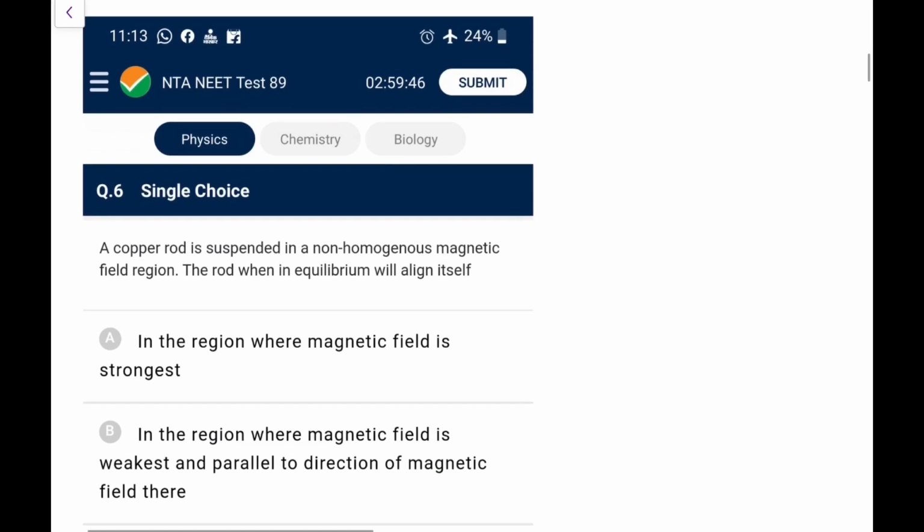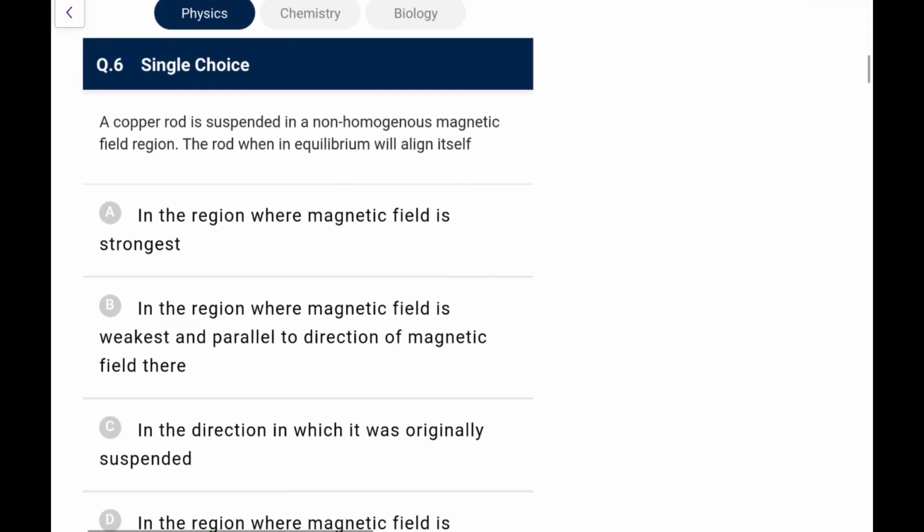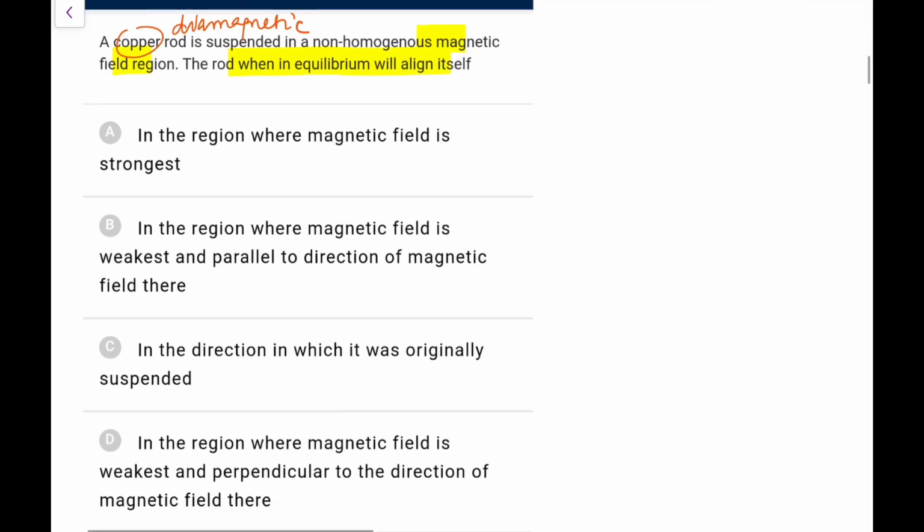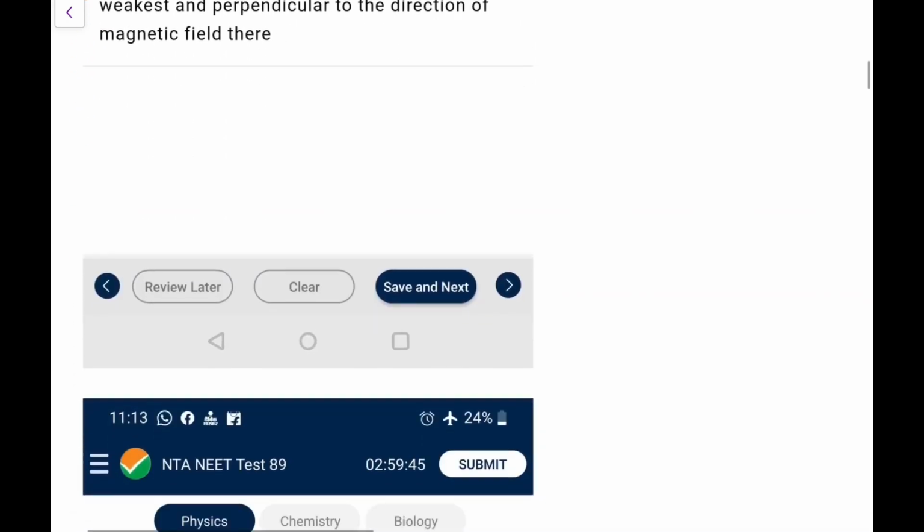Next one. A copper rod is suspended in a non-homogeneous magnetic field region. The rod, when in equilibrium, will align itself in the region because it is a copper rod, and you know copper is a diamagnetic material. So it is suspended in a non-homogeneous field, so it will go to the region where the field is weakest, and it tries to have it perpendicular to the magnetic field. Which is the option, this is option D, that's a pure theoretical one. So it will align itself where the magnetic field is weaker and perpendicular to the direction of the magnetic field there.